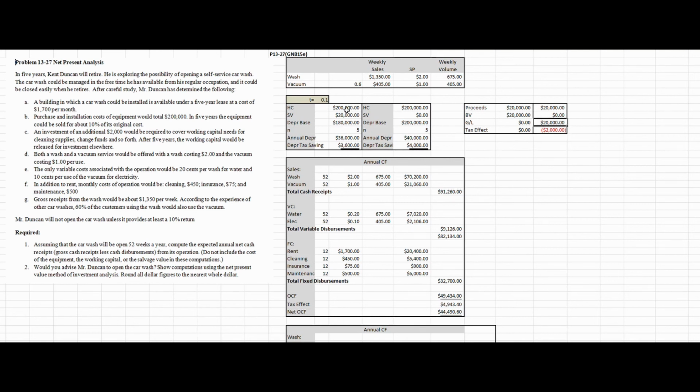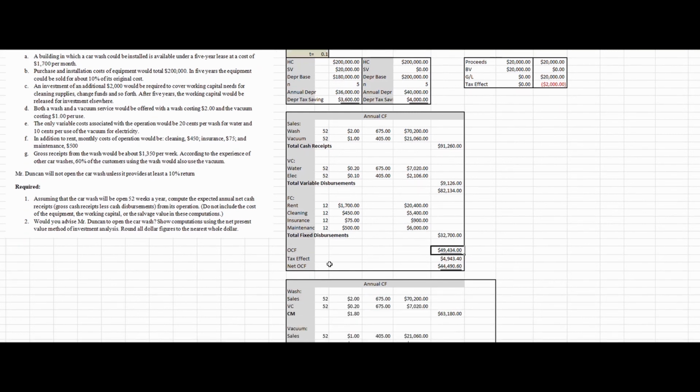All right, we're sticking with this depreciation scenario right here. The calculation of my operating cash flow is unimpacted by taxes. However, the tax effect is obviously impacted. So the result here is that my net operating cash flow is decreased by the tax effect related to my operating cash flow.